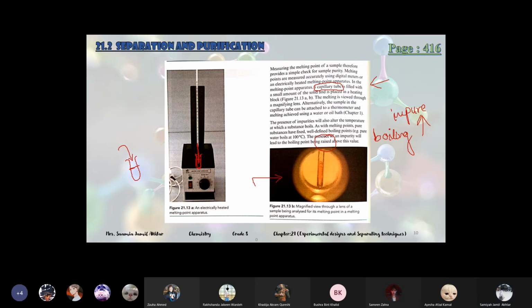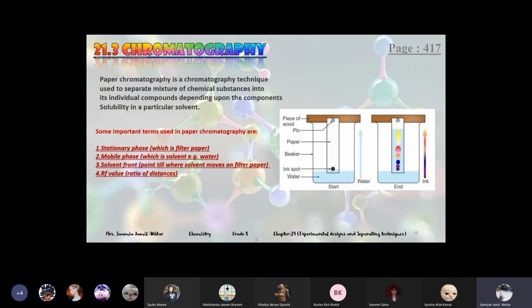Okay, so this topic is finished. Now from next class, inshallah, we'll start chromatography. Page 417. And this is the last topic of this chapter.